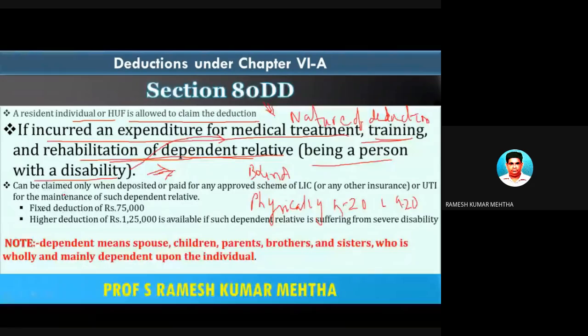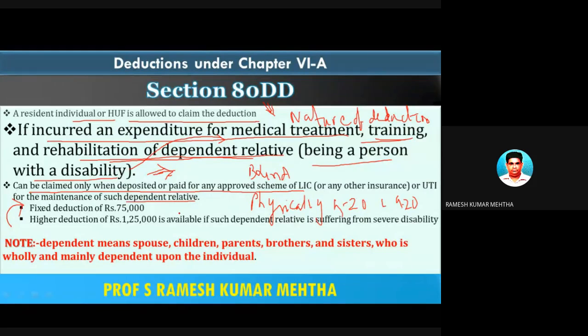It can be claimed only when deposited or paid for any approved scheme of LIC for the maintenance of such a dependent relative. So there are certain conditions: this deduction can be claimed only when deposited or paid for an approved scheme of LIC or any other insurer or UTI for the maintenance of such dependent relative, and the fixed deduction is 75,000.